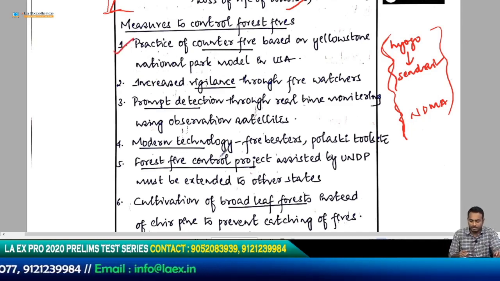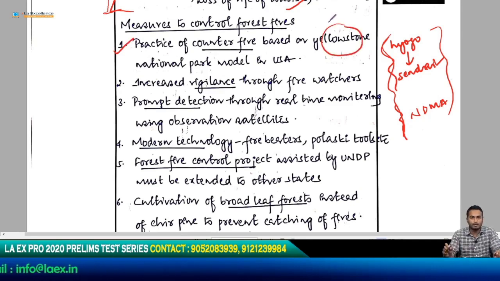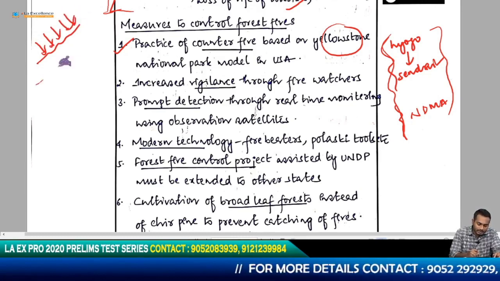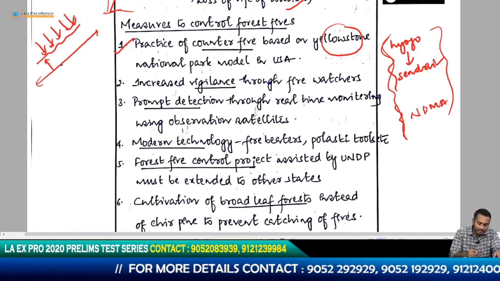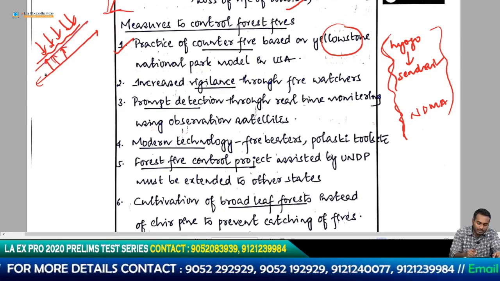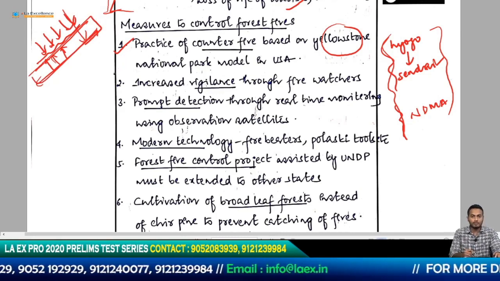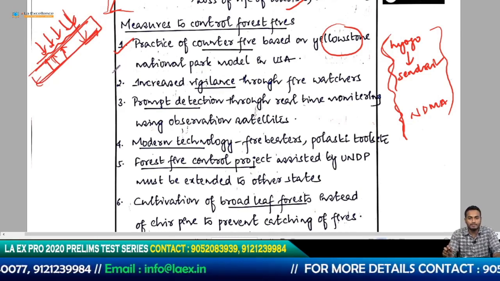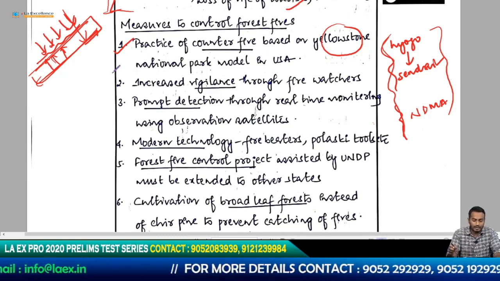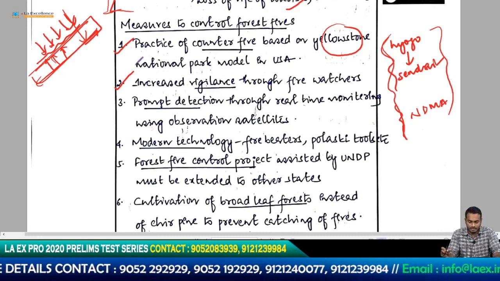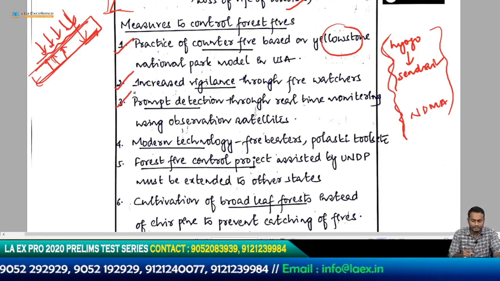Practice of counter fire based on the Yellowstone National Park model. What the Yellowstone National Park model does is, if this is the forest, let's say this is some kind of line within the forest, and the fire is moving in this direction. What these people do is that they set up a fire in this direction. So this fire goes, and overall this parched area will prevent the fire from spreading. So that is basically a fire break or a counter fire, or increased vigilance through fire watches, a separate set of people.